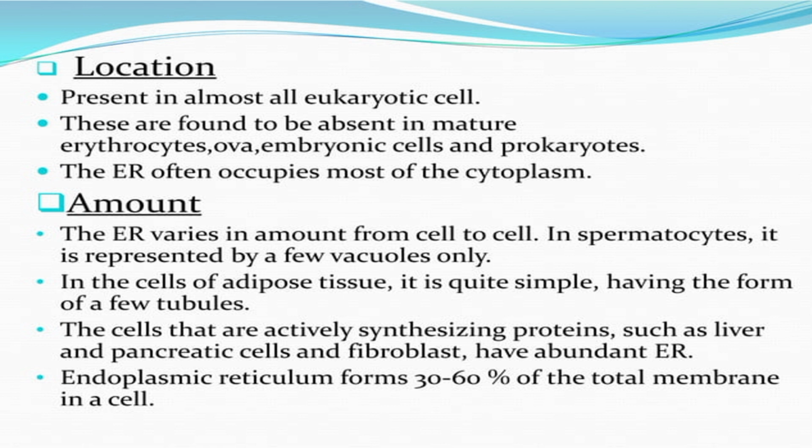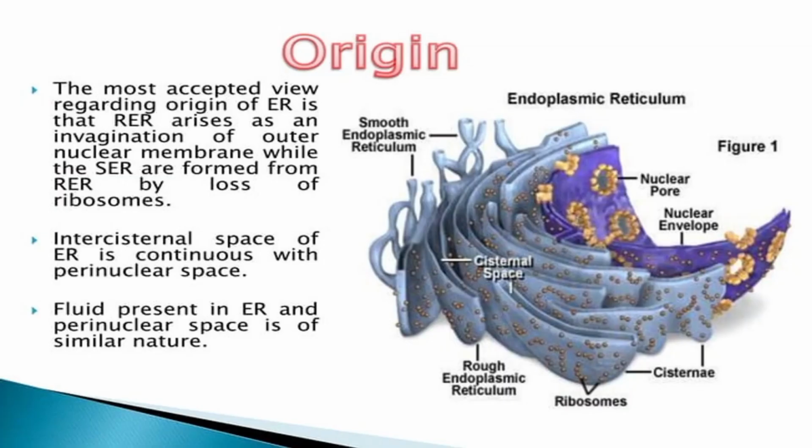The amount of endoplasmic reticulum also varies from cell to cell. For example, in spermatocytes, it is represented by only a few vacuoles or vesicles. In the cells of adipose tissue, you know that adipose tissue is the tissue where fats are deposited, it is quite simple, having the form of a few tubules. The cells that are actively synthesizing proteins, such as liver and pancreatic cells and fibroblasts, have an abundant amount of endoplasmic reticulum. Endoplasmic reticulum forms 30 to 60% of the total membrane in a cell.